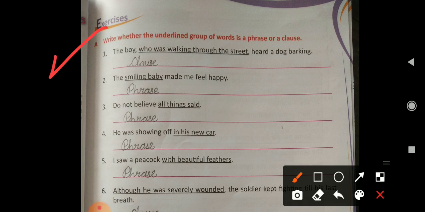Write whether the underlined group of words is a phrase or a clause. We are supposed to read the underlined words only, and we are supposed to tell whether it is a clause or a phrase. So, the boy who was walking through the street heard a dog barking. Yes, of course, it is a clause because in this group of words, it has a subject as well as a predicate here. So it would be a clause.